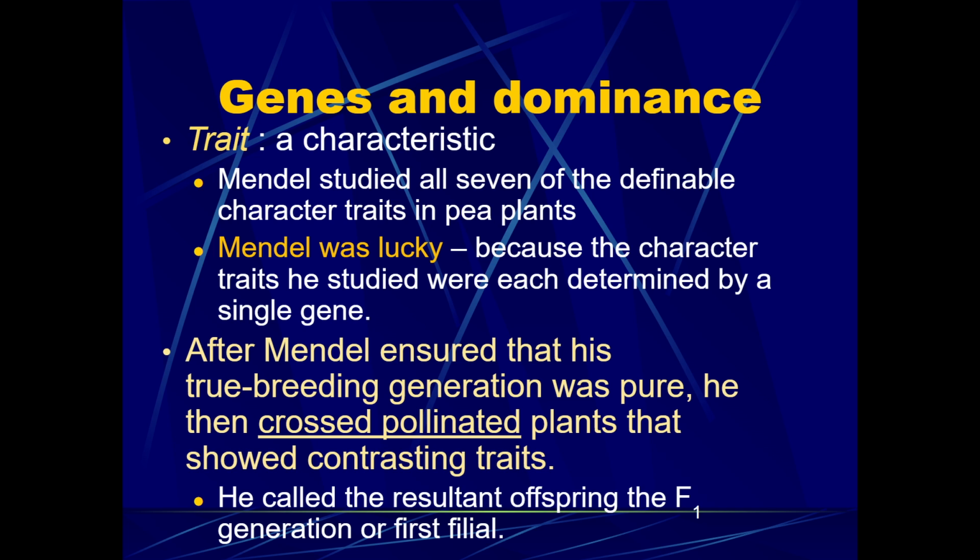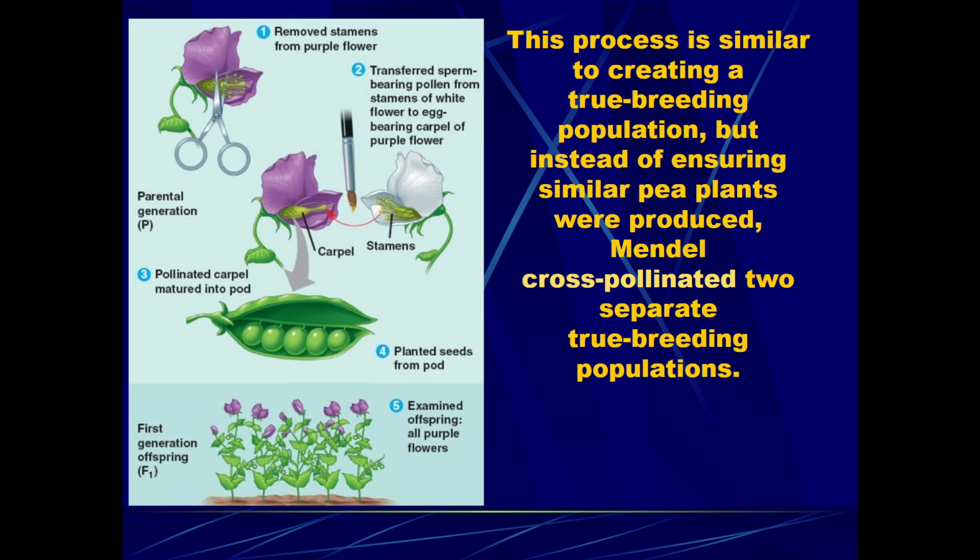The offspring that resulted from this cross-pollination is called the first filial generation, or F1. So here we can see that Gregor Mendel cross-pollinated 2 plants that had different traits. And this process is very similar to creating a true breeding population, but instead of ensuring similar pea plants were produced, we have cross-pollination of different plants showing opposite traits. So for example, he would take a purple flower plant and a white flower plant, and he would cross-pollinate them.